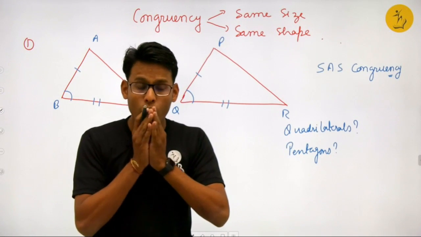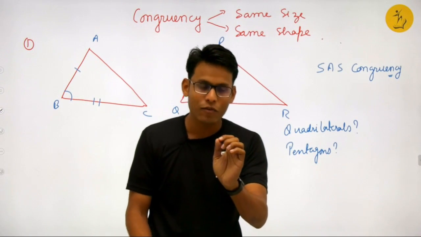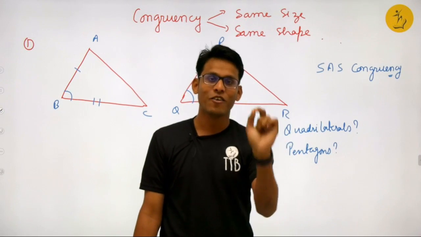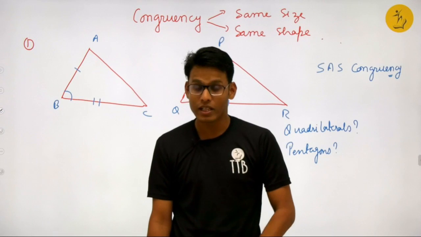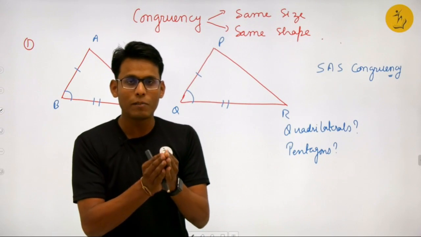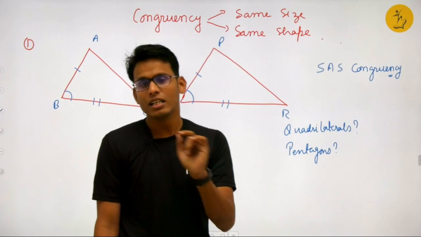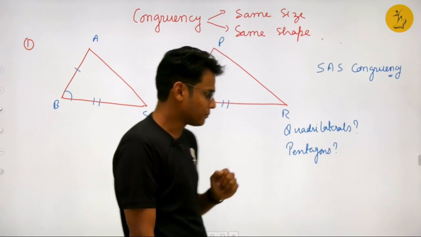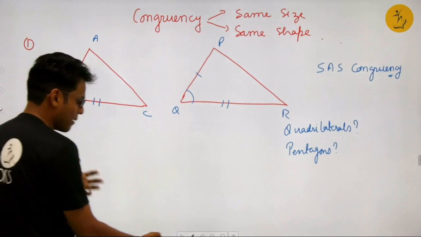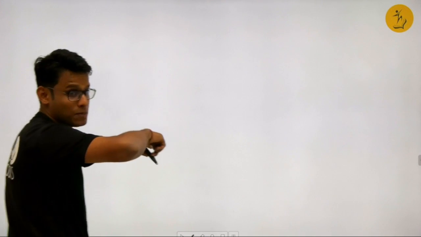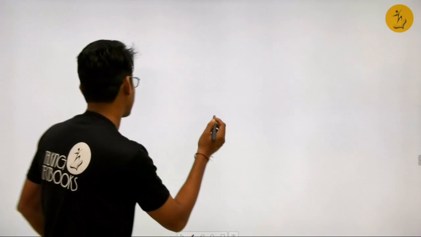If you want to think, this is a brain teaser for you. Try to think of a congruency criteria for an n-sided polygon. What will it be? I'll give you some time. You can pause the video and think. But here is my claim.